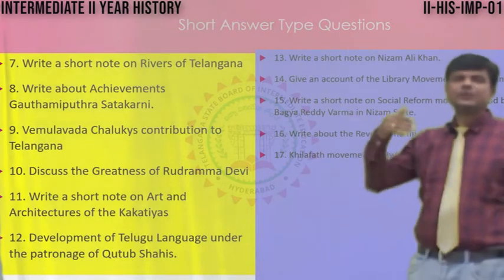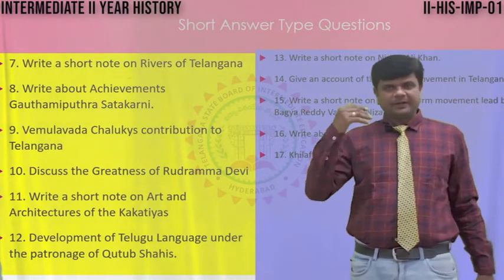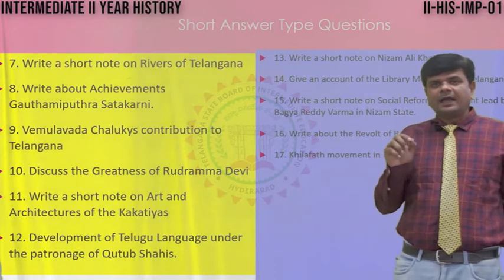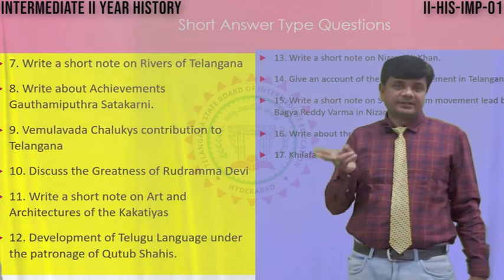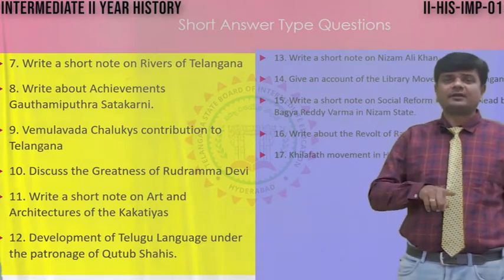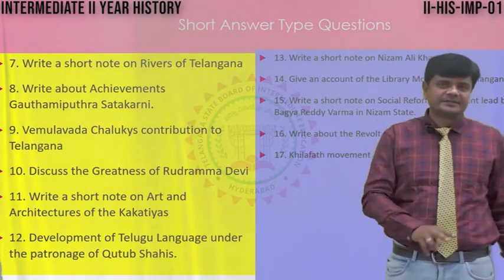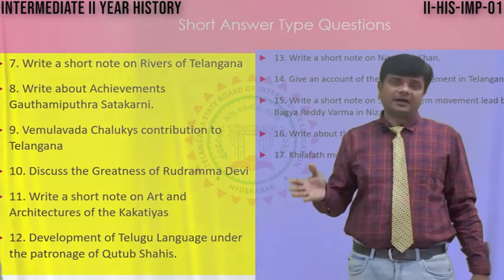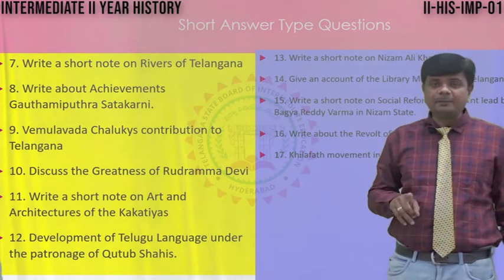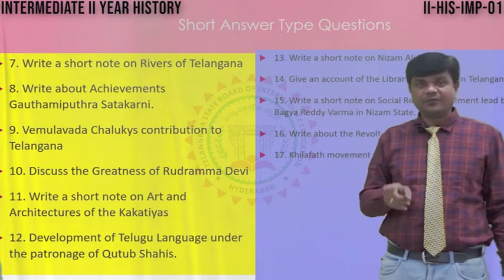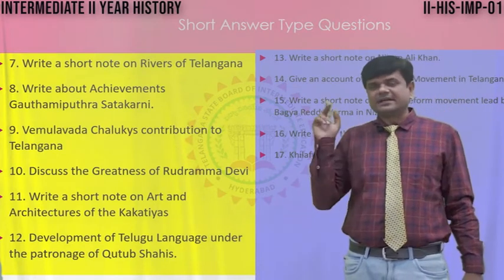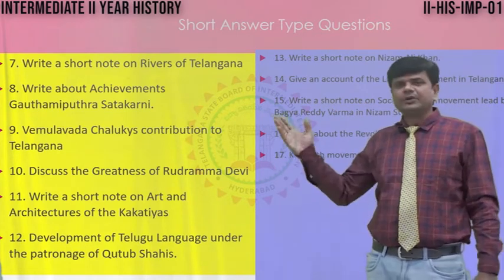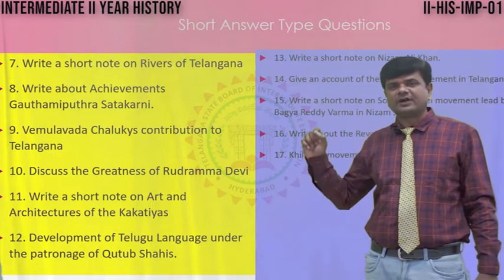Telangana is a newly emerged state in India. This state has two important rivers, that is Godavari and Krishna. So write a short note on these two rivers and their tributaries, how the rivers flow through different states also, and the length of the rivers, and mention what districts the water flows through. These are the important points you have to write in the Telangana rivers question. Moving to the 8th question, write about the achievements of Gautami Putra Shatakarni.